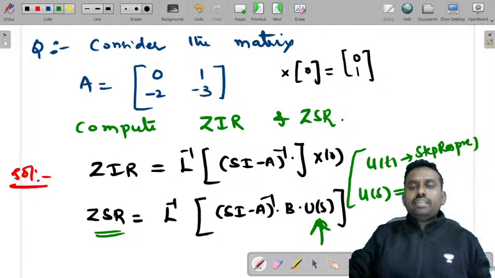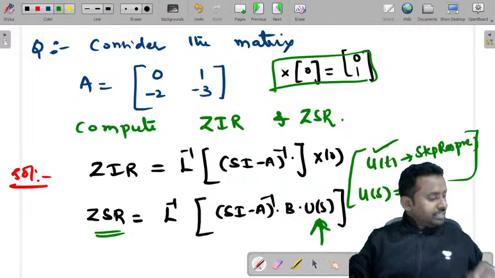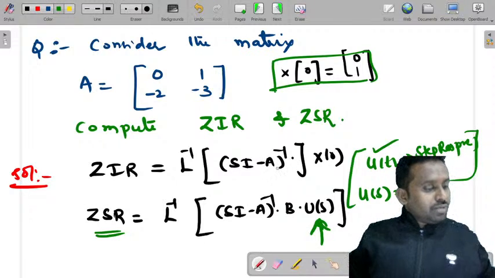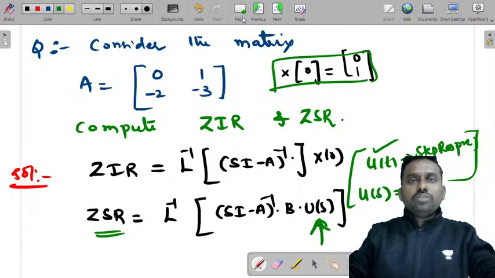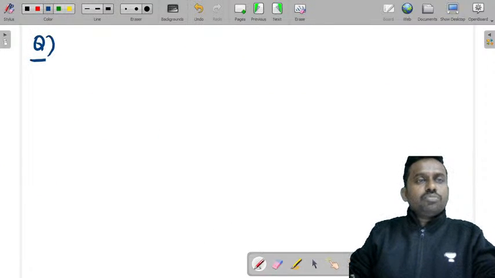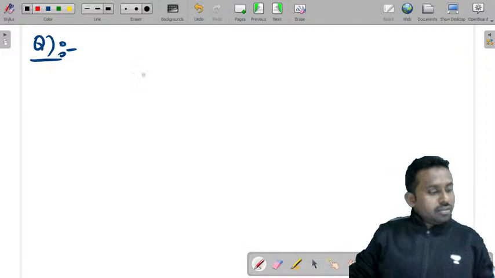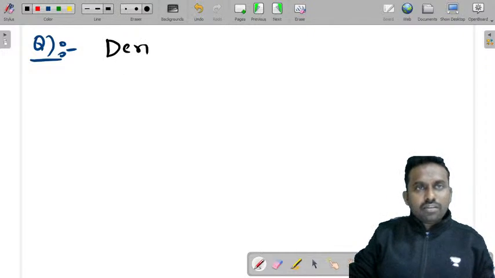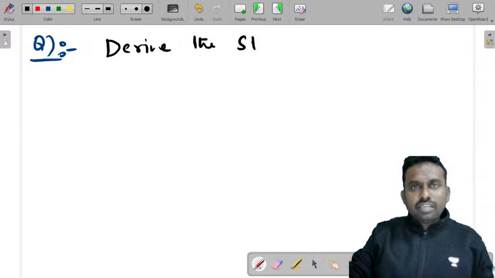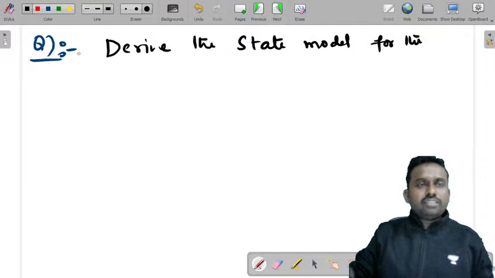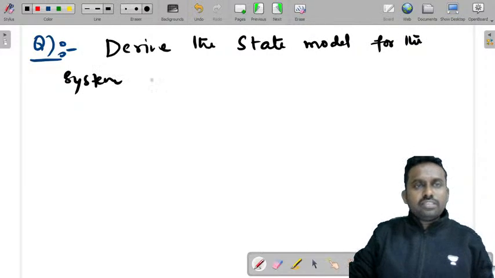So this question is an incomplete question. There are two things that are missing in this part and this part. So let's consider one more question which has everything, a proper question. There is one question that I want to discuss, then we'll move on to that response ZIR ZSR. The question says: derive the state model for the system described by